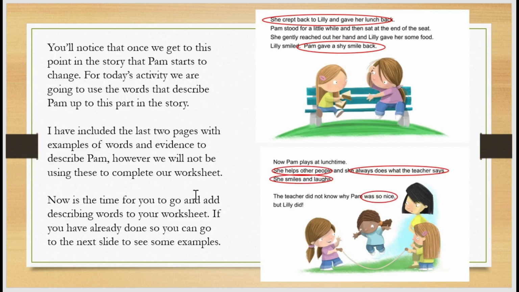We're actually going to stop looking at the character Pam once we get to this book, because from here on in, you'll notice that this is the point in the story where Pam starts to change. But we're going to focus on the Pam that is at the beginning of the story for today's activity. So the next thing you need to do now, if you haven't done it while we've been working, is to go in and add those words on our worksheet that describe our character of Pam.